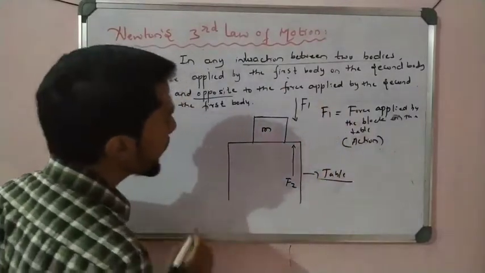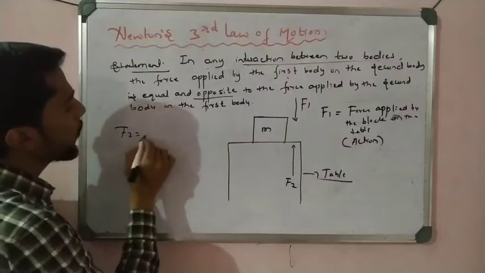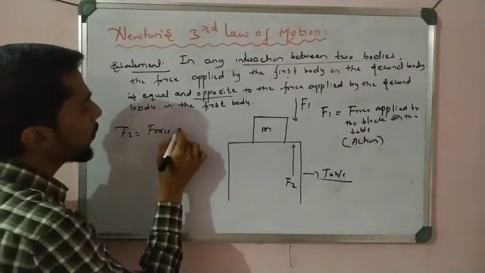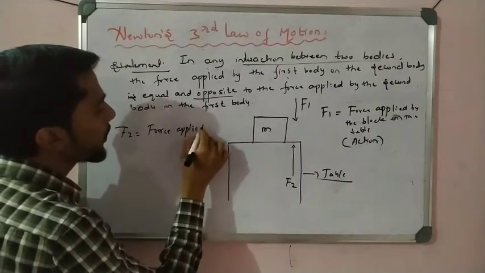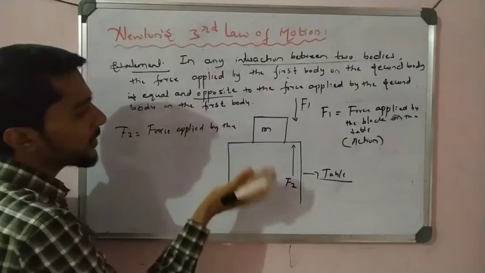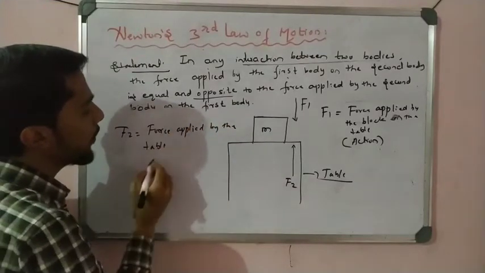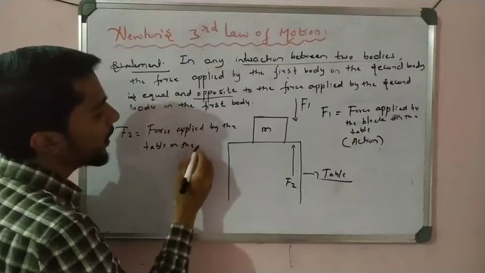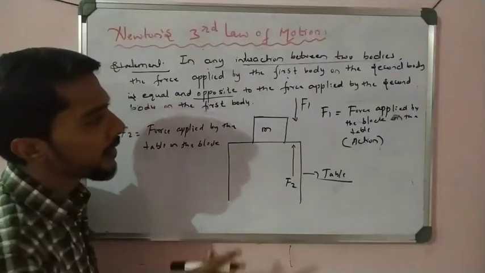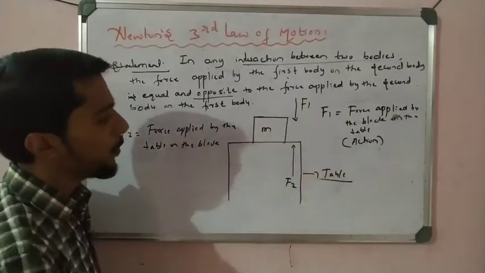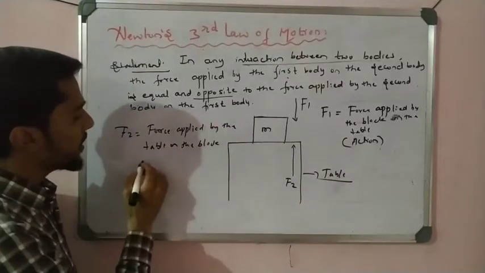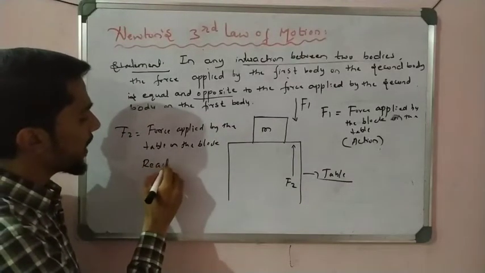Now what is F2 here? F2 is equal to the force applied by the table on the block. Carefully see here: the table on the block. That is F2, and that is taken as the reaction.